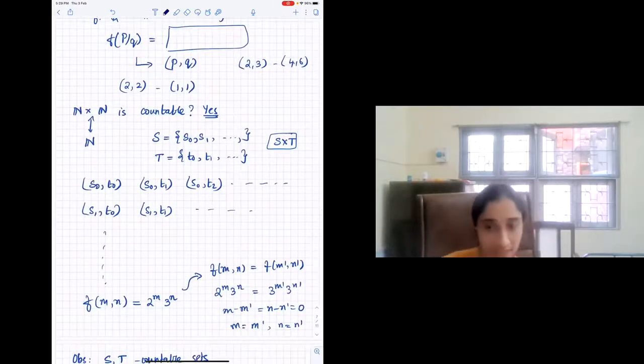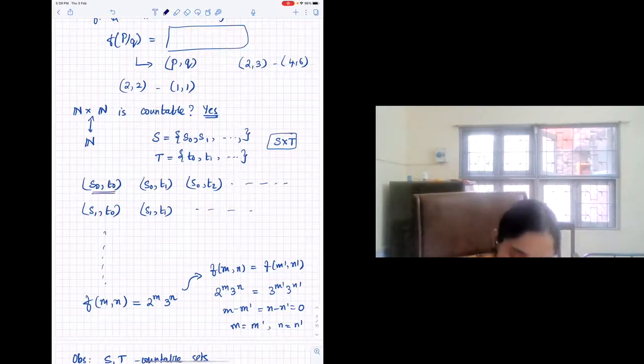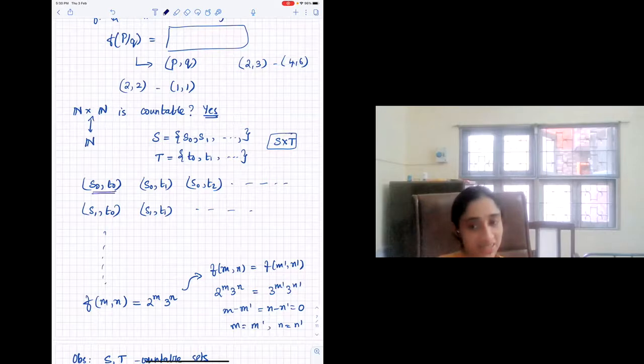To show that the Cartesian product of two sets is countable, you can just look at these two elements m and n, and map them to the natural number 2 to the m times 3 to the n. This map is injective. But this does not immediately say that n cross n is countable, because for it to be countable, you have to actually demonstrate a bijection, but you are only demonstrating an injection. So is this itself sufficient to show countability of the Cartesian product? That is the same question he's asking. We will see that at the end of this lecture, or maybe next lecture. I'm not sure how much time we have.